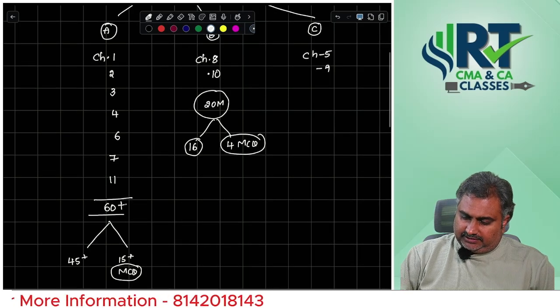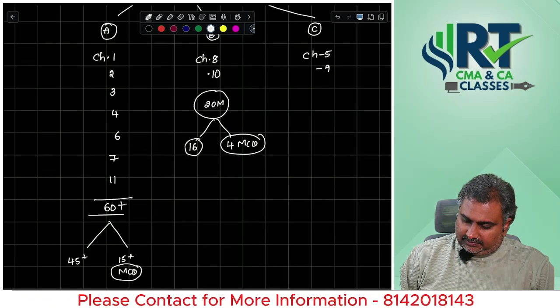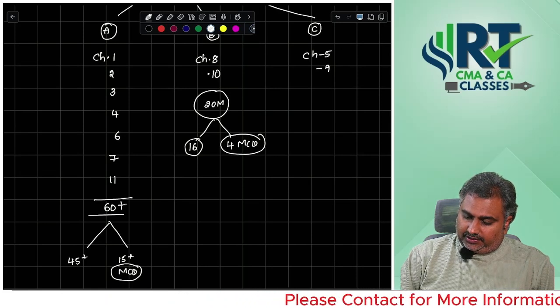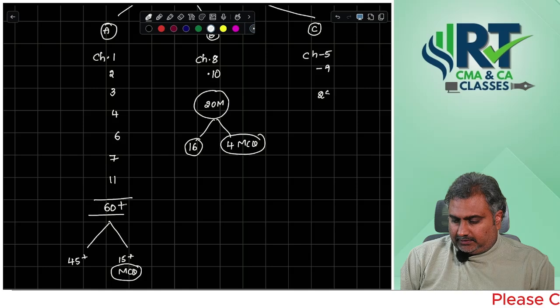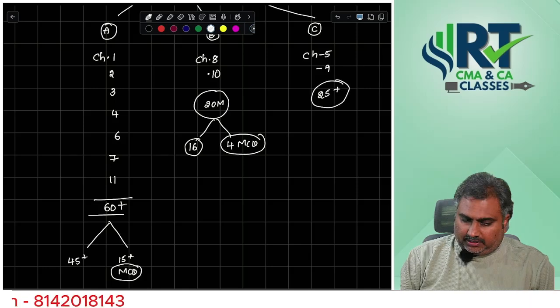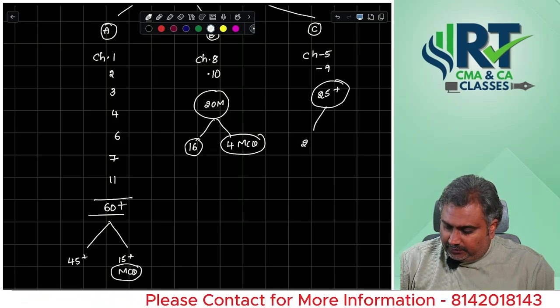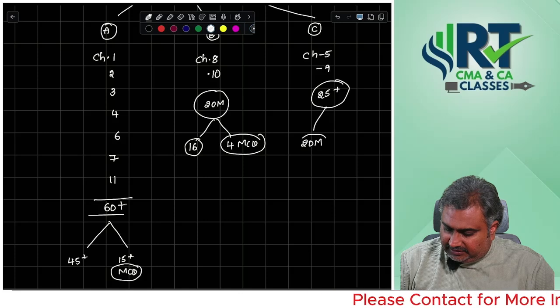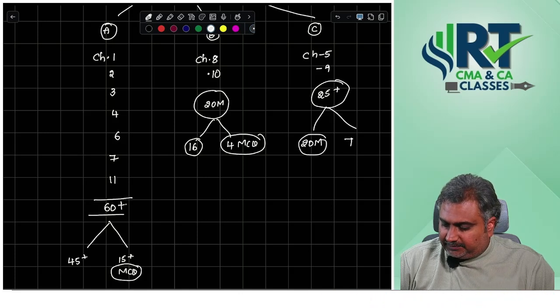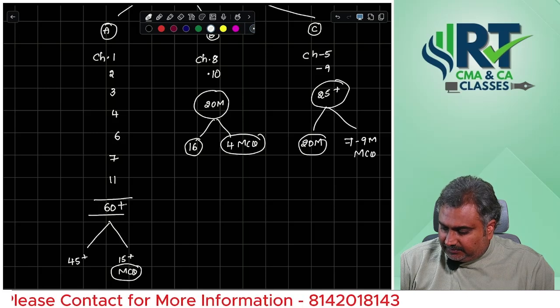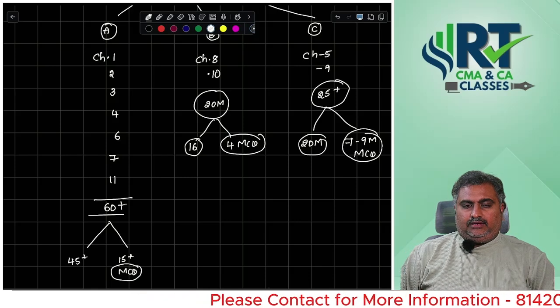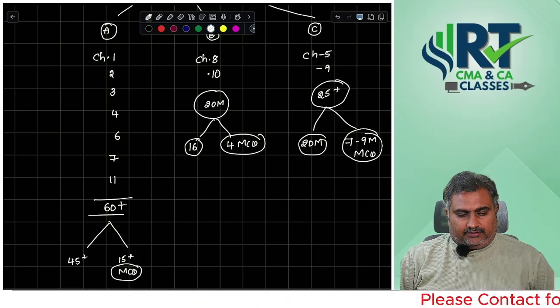And for the next category, the balance 25 plus marks you can expect from C category: 20 marks from descriptive mode, and you may expect 7 to 9 marks in MCQs. This is the category of things.